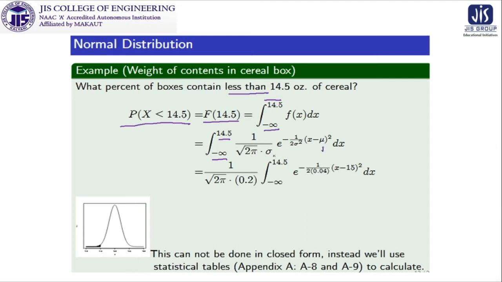We need mu, we need sigma, and if mu is 15 and sigma is 0.2, putting these two in this particular context, we can find out the value of this, and this is already given in your content in appendix 1 and appendix 8 and A9.